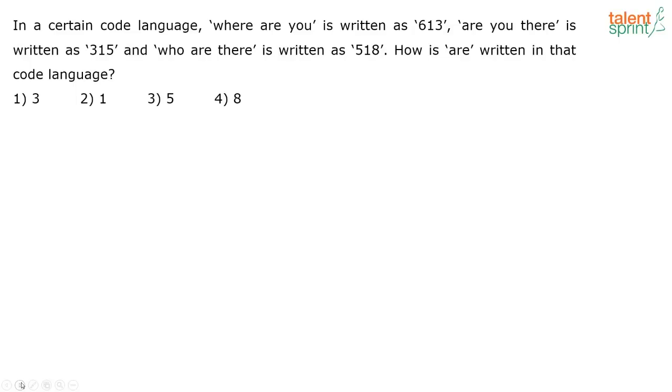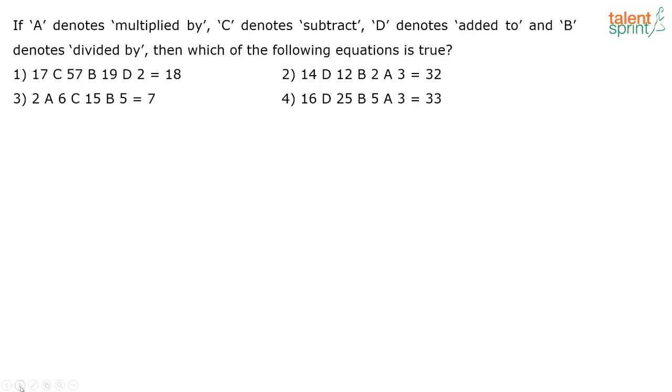Next one. In a certain code language, "where are you" is written as 613, "are you there" is written as 315, and "who are there" is written as 518. How is "are" written in that code language? The word "are" is common in all three statements, and the only common number in all three codes is 1. So the code of "are" is option 2, that is 1.